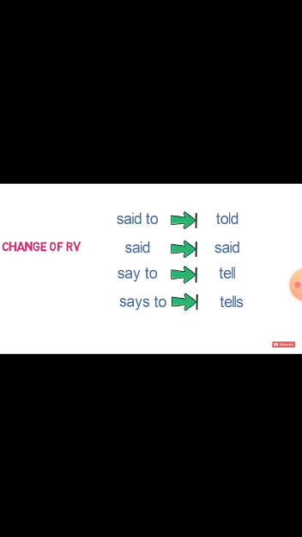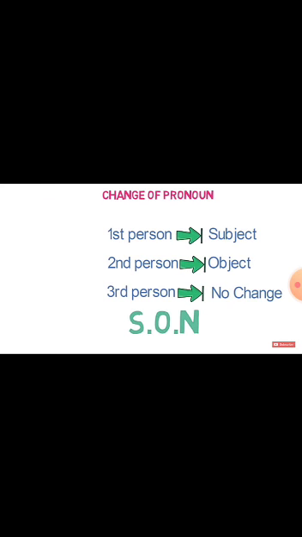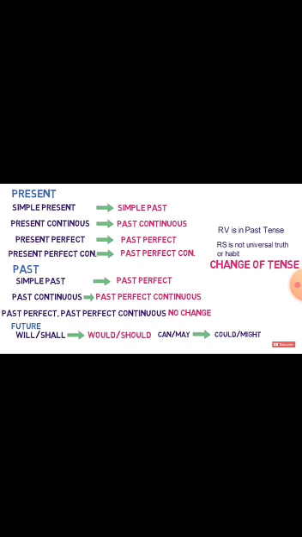Now change of reporting verb. What you should do: said to changes into told, said into said, say to tell and says to tells. Now change of pronouns. First person will change according to subject, second person will change according to object and third person will remain unchanged. Then you can learn that with an acronym SON: subject, object, no change.